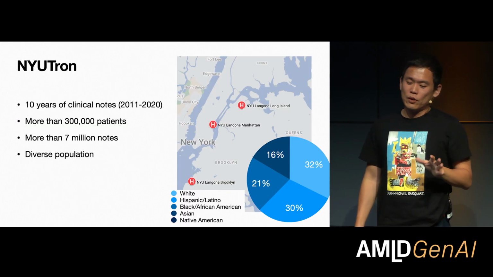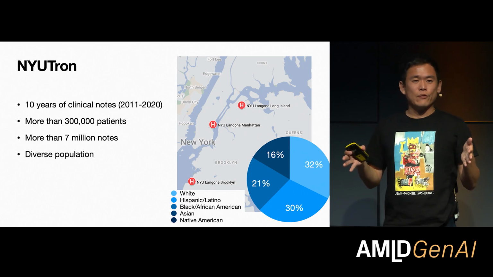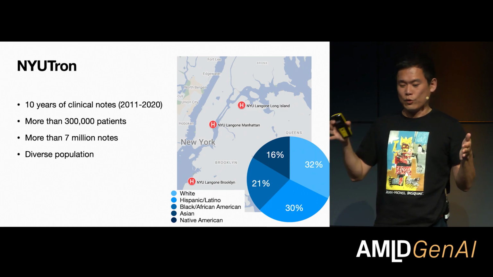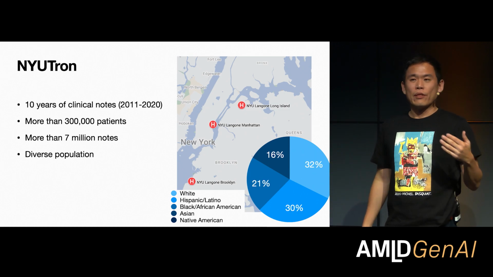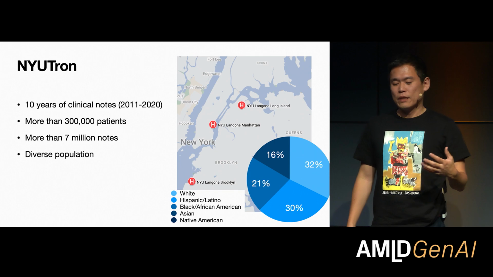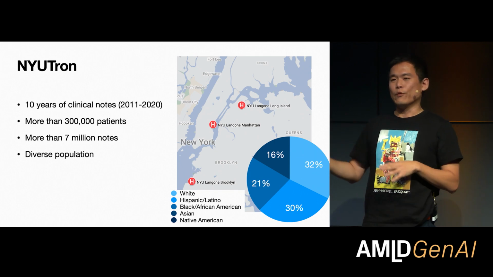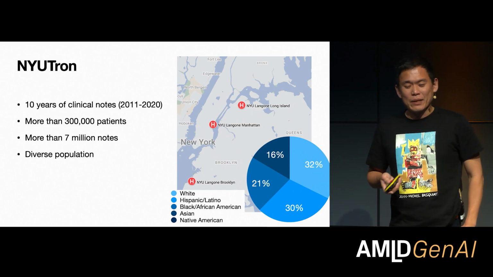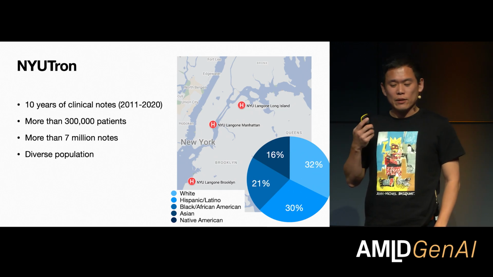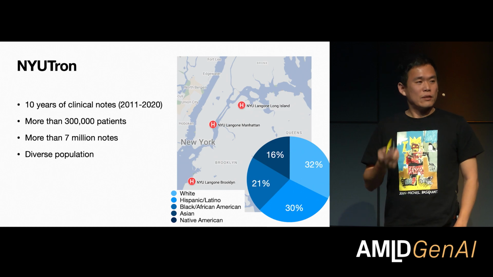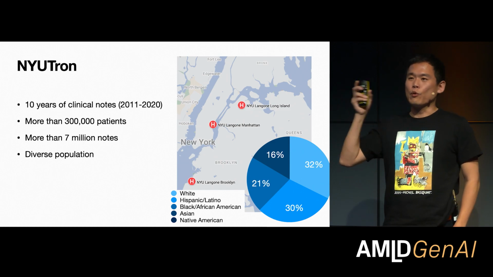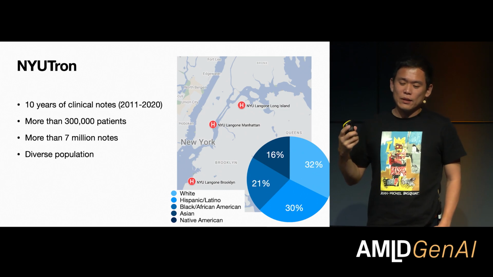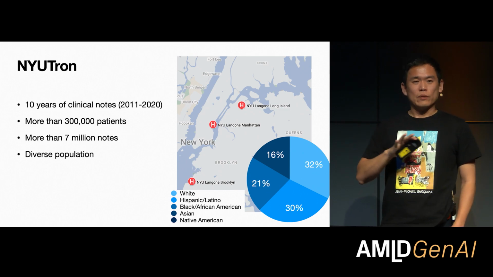And we trained this model on 10 years of clinical notes collected from the NYU Langone hospital system, that is from 2011 to 2020. It includes more than 300,000 patients and more than 7 million notes, which corresponds to about 4 to 5 billion tokens. And the nice thing about being in New York City is that we really get all this data from a diverse population. I'm just showing you one aspect of the demographic diversity in New York City, and you see that the racial diversity is extremely even there.